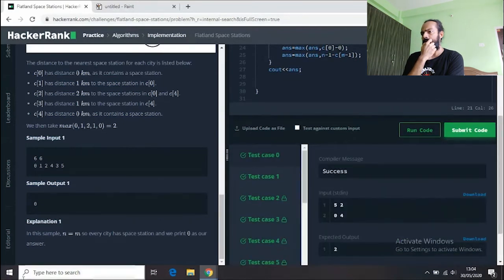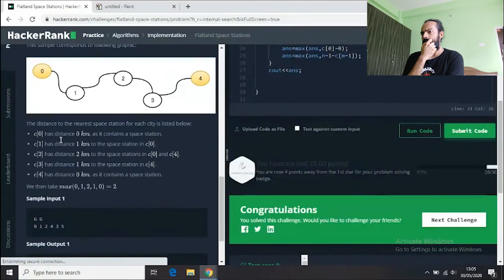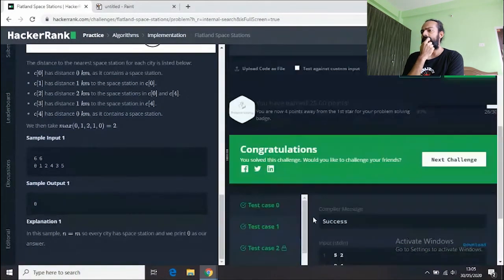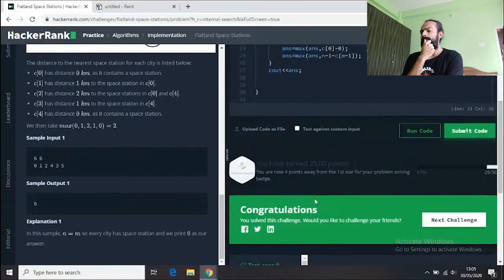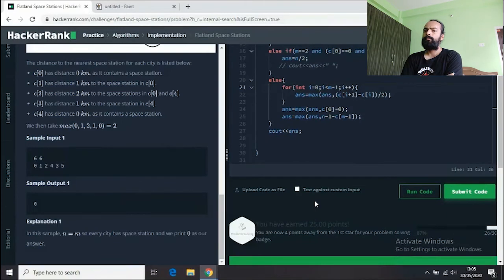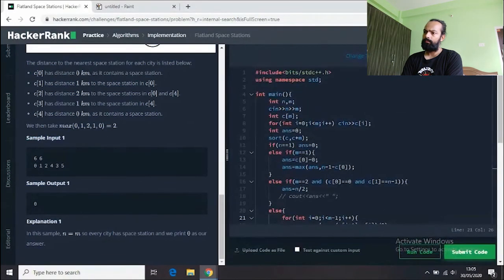Oh, I didn't expect this. All of my test cases passed. Wow, after passing all my test cases, I get the 25 points. But before completing this, I would like to tell two more points that can make my code optimum.